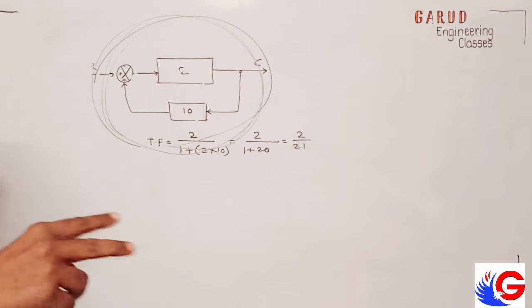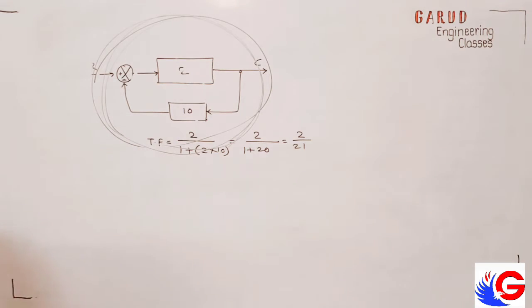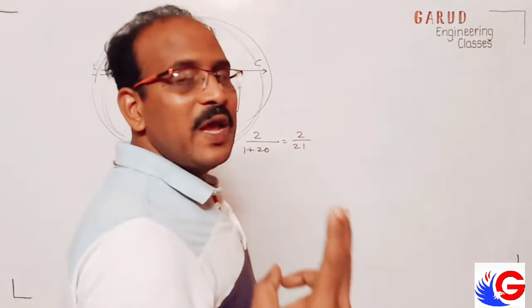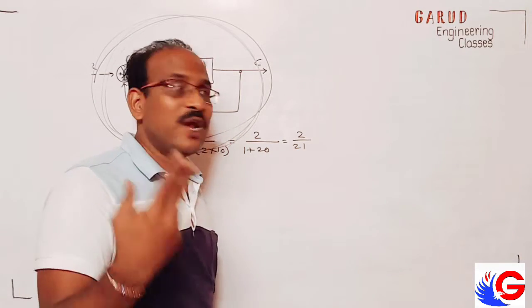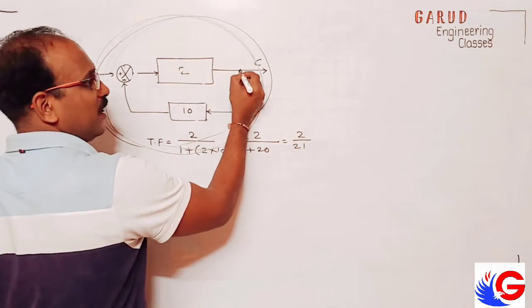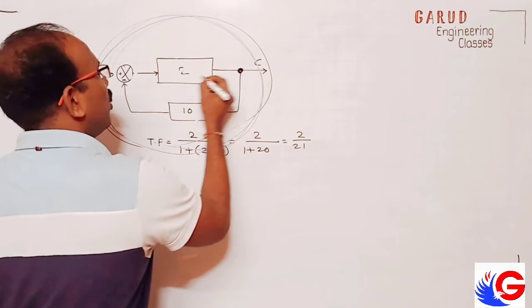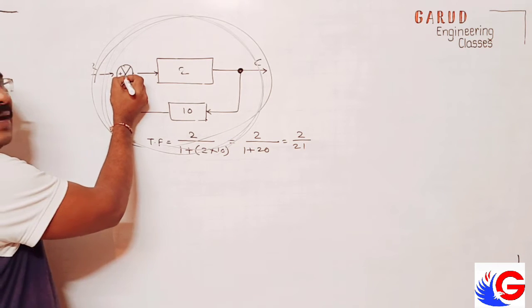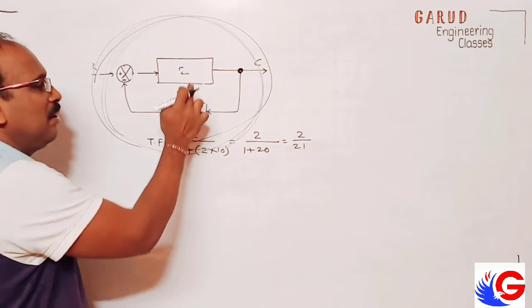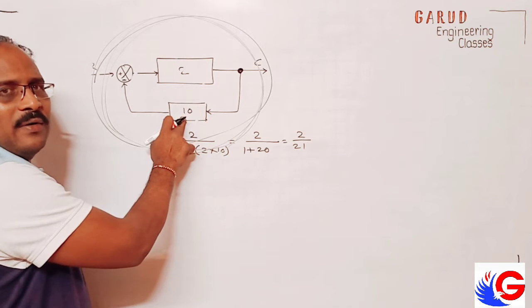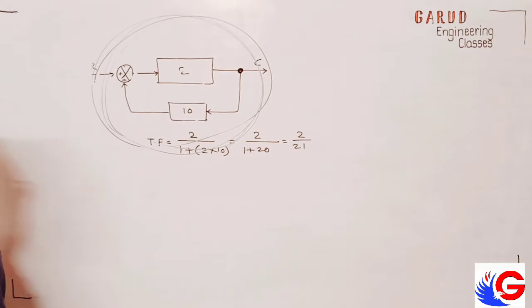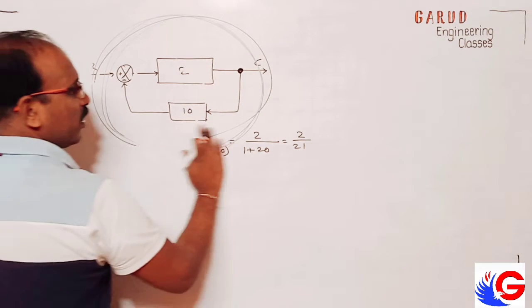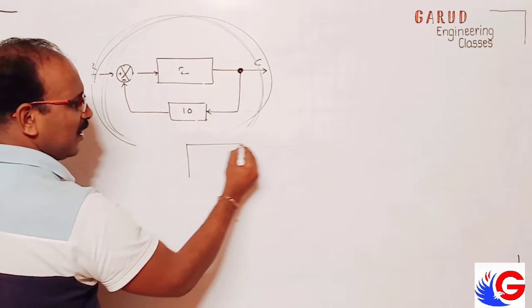Okay, now I will tell you different rules of this. What if there are many loops, many blocks, forward loop, series, takeoff point? This is takeoff point here. It is takeoff point. This is summing point. This is forward block. This is feedback block. This is reference signal. This is the transfer function. So we can present it as a single block.